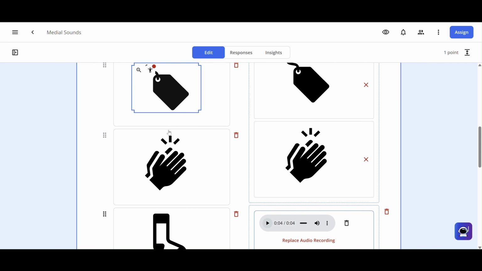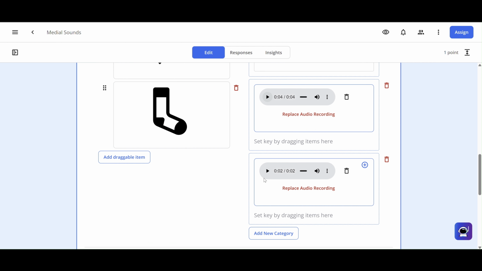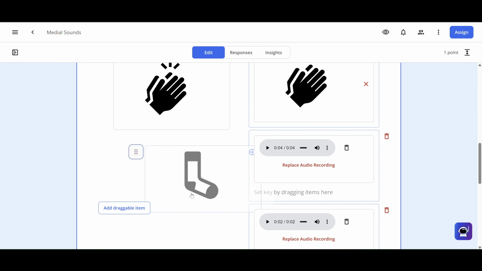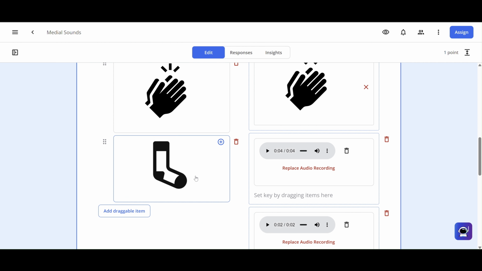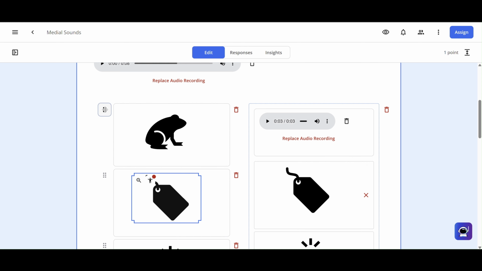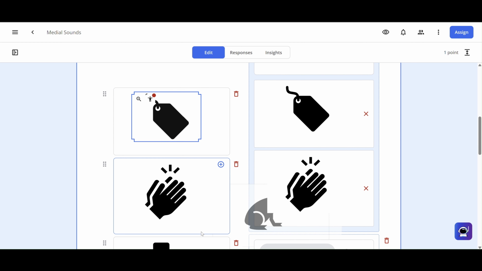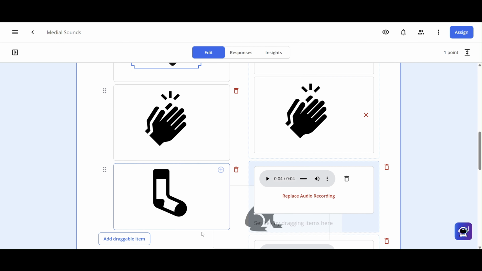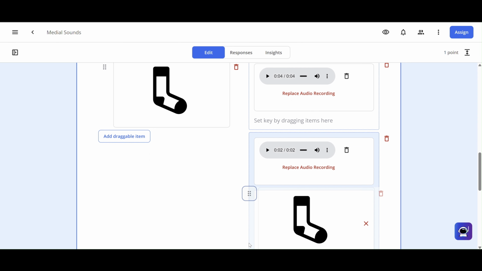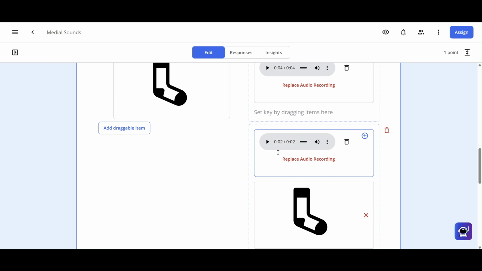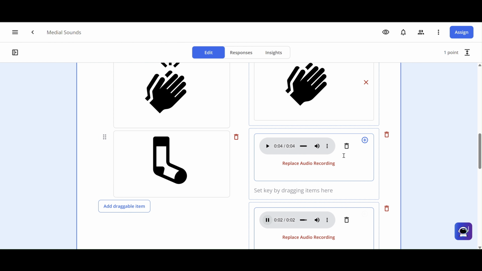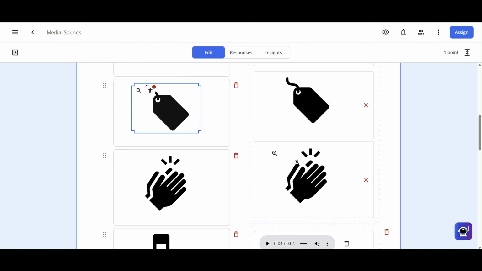So I have short E, which does not apply to either of these. This would be my short O. So I'm going to move sock down, drag it down, and then drag the frog as well. Try to drag the frog. Takes a minute to scroll down. Make sure I don't pick the short E. Okay, then I'm going to double check. That's a match. Should have nothing listed for the short E.